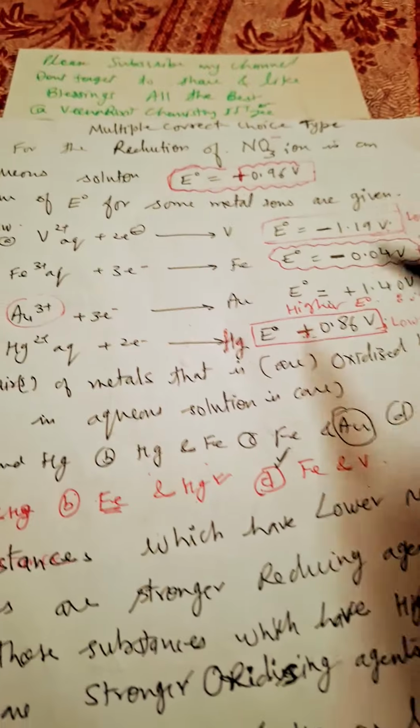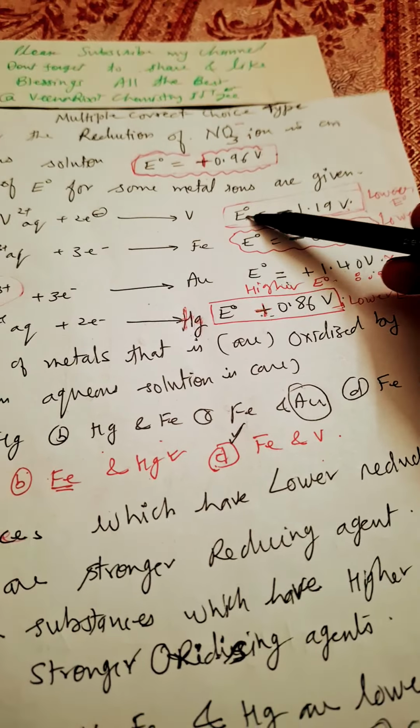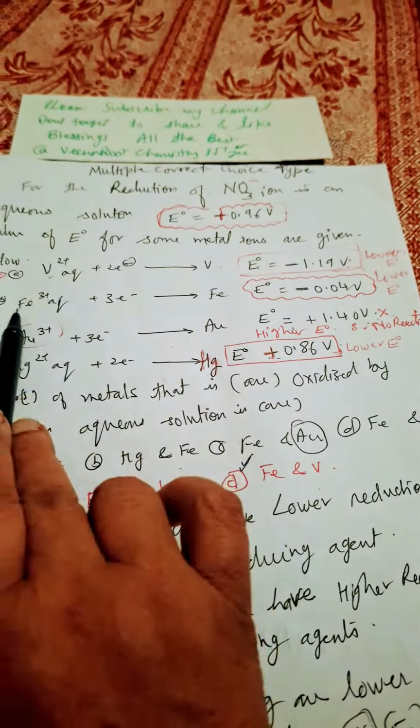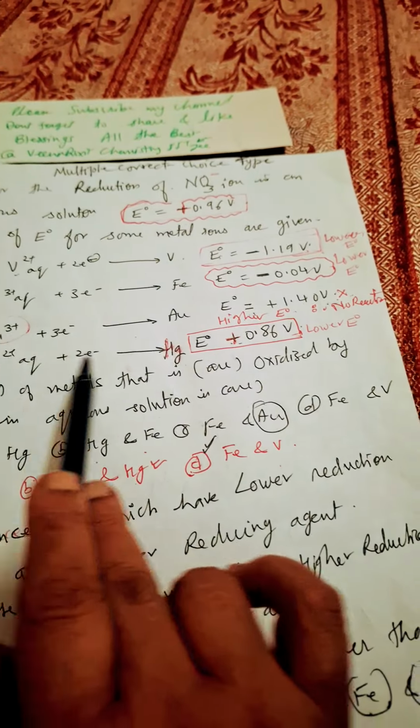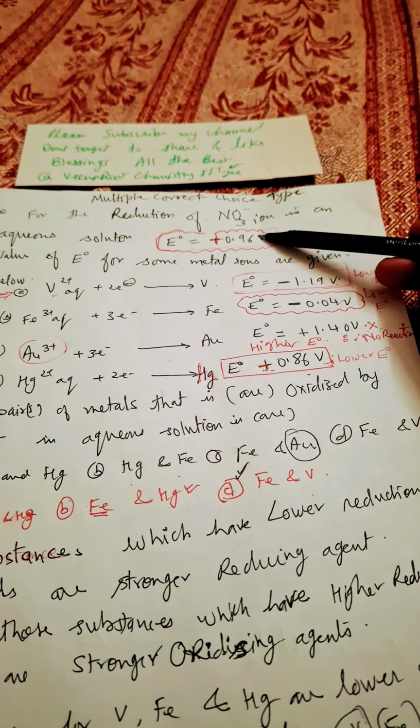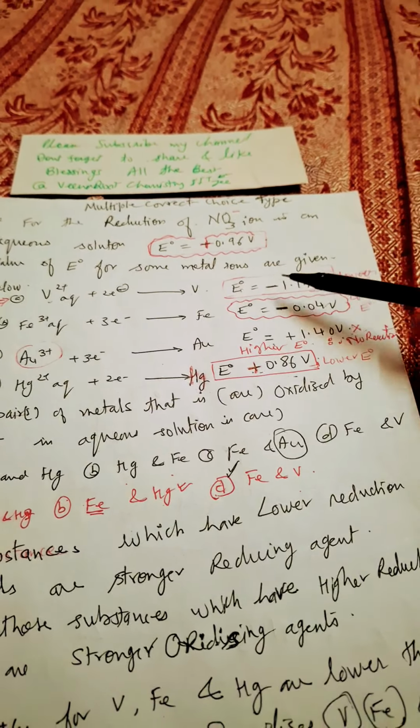Again I will repeat, 0.96 is a higher value as compared to the E naught of V2 positive to V, Fe3 positive to Fe and Hg2 positive to Hg. They have a lower E naught value than the nitrate ion E naught. So they can be oxidized. A, B